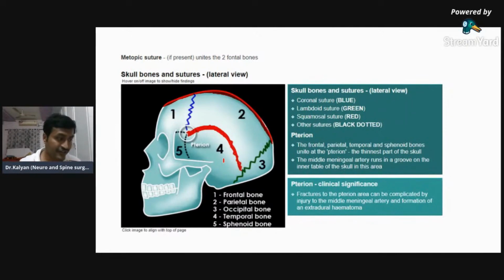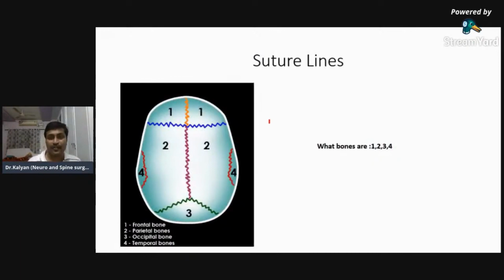Next, you will answer the questions. After every question, I will give you 10 seconds. In 10 seconds, try to answer the question. So what are bones number 1, 2, 3, and 4? Label them and answer in the chat. Answer 1, what is that bone? Answer 2, what is that bone? Answer 3, what is that bone? And answer 4, what is that bone? I will wait for 10 seconds. Answer 1, 2, 3, 4, all the four. I will wait for you.